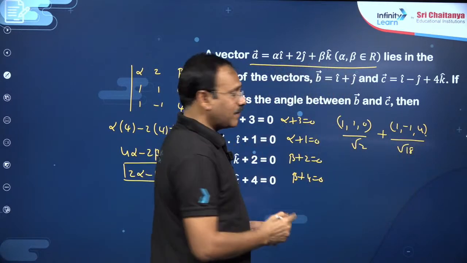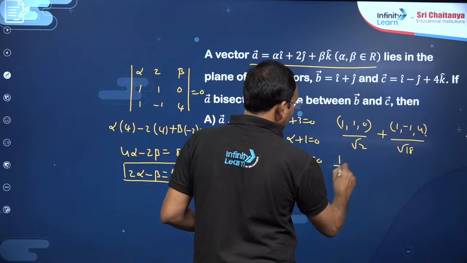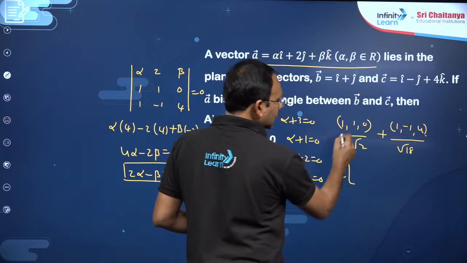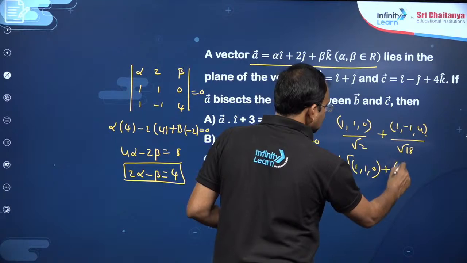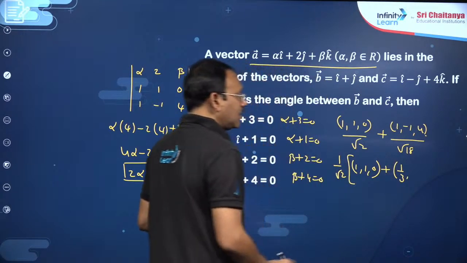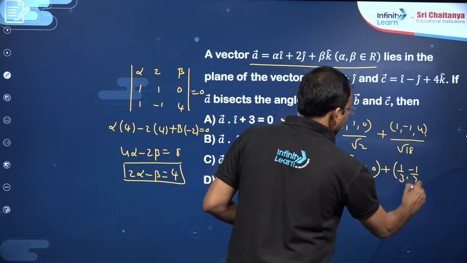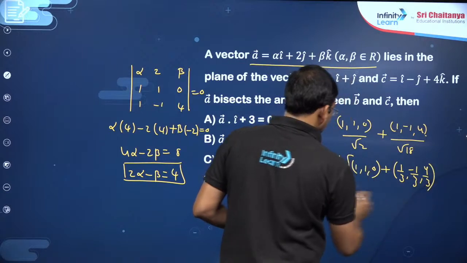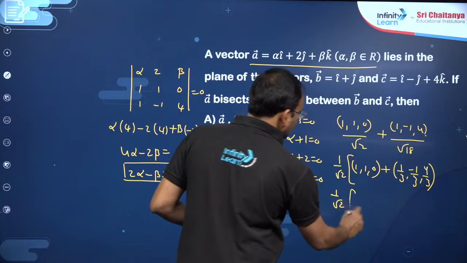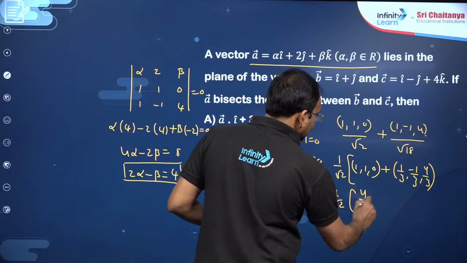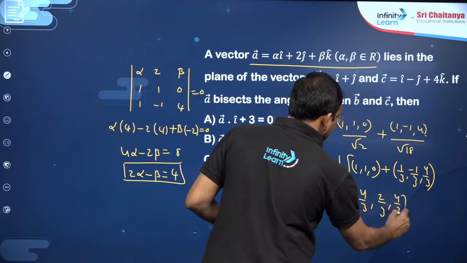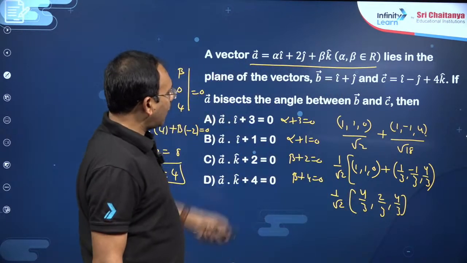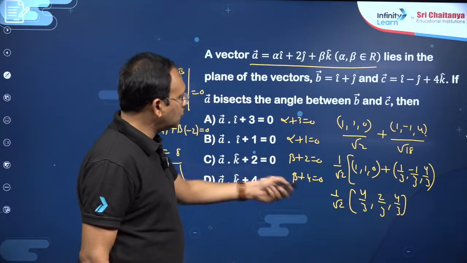So you can write, my dear friends, this must be along 1 by root 2 you take common, (1, 1, 0) plus 1 by 3 times (1, -1, 4), that is, 1 by 3, minus 1 by 3, 4 by 3. That means 1 by root 2 into this is 1 plus 1 by 3 is 4 by 3, this is 2 by 3, this is 4 by 3. So our A bar must be parallel to that.